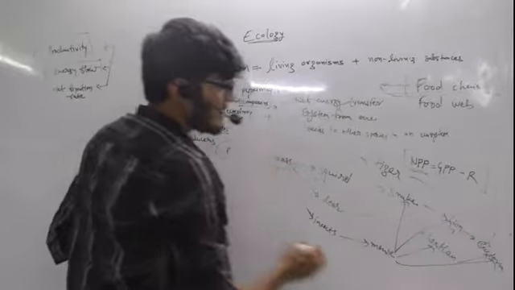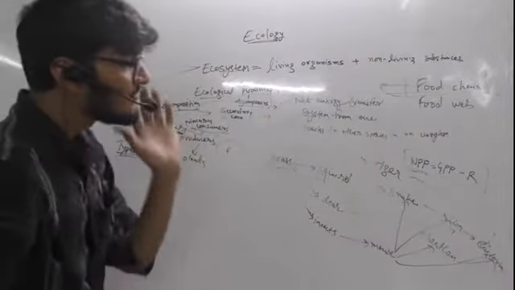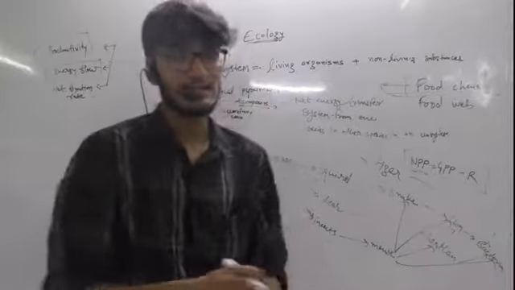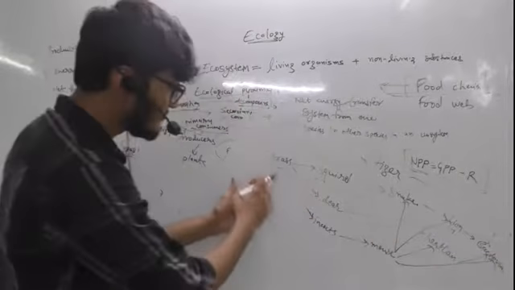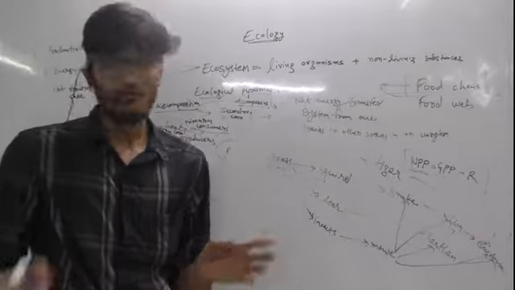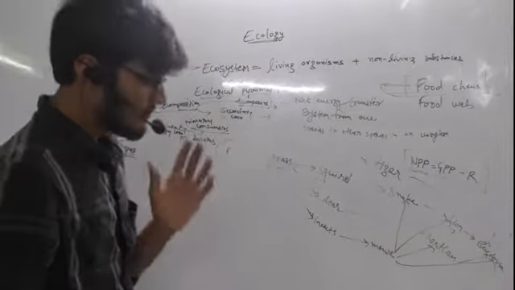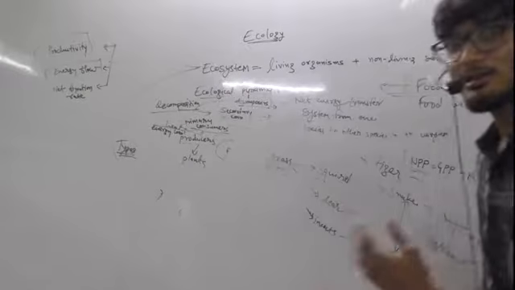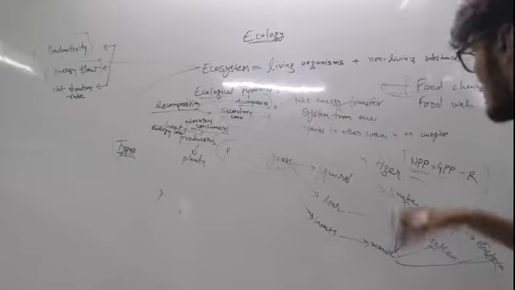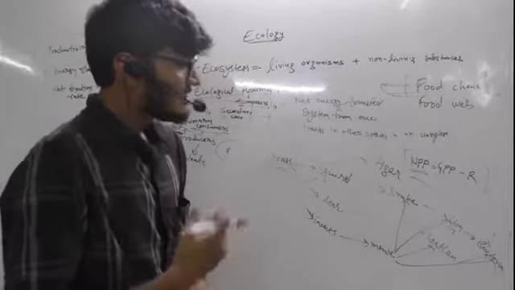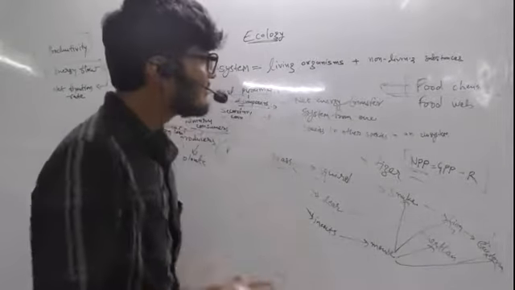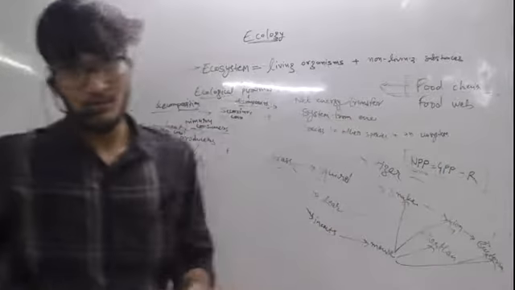So this way, in a single ecosystem, multiple food chains can be interrelated and they form a kind of web. You can see it's very complex. So when more than one food chain is interrelated in a single ecosystem, they form a kind of complex structure for the energy flow that will be known as the food web.